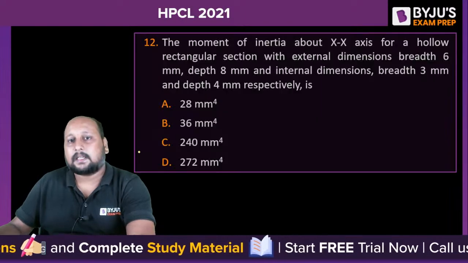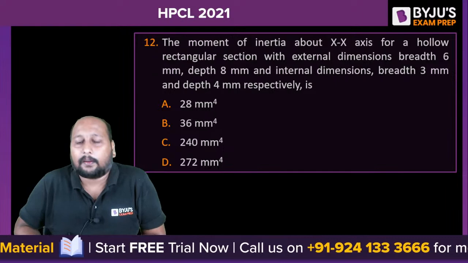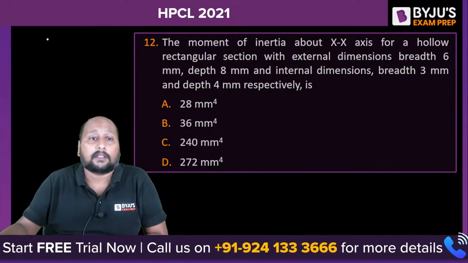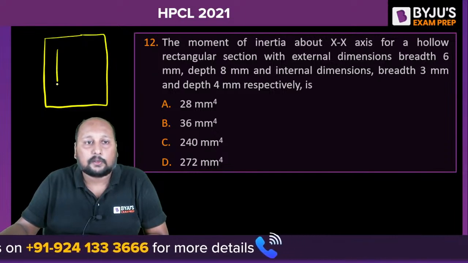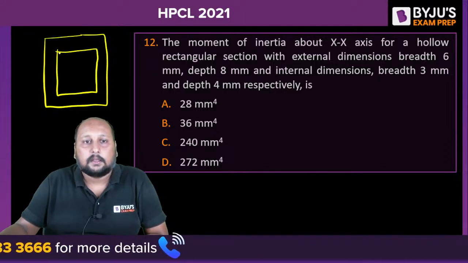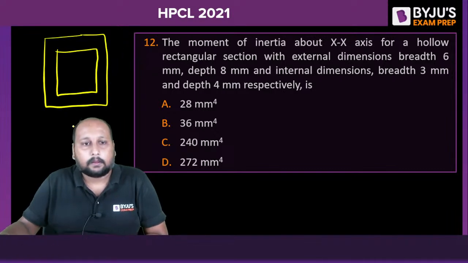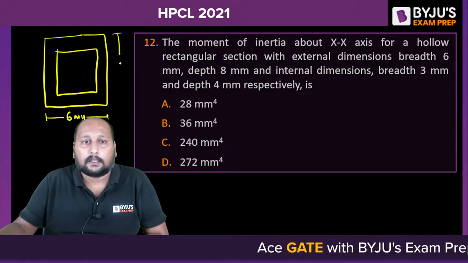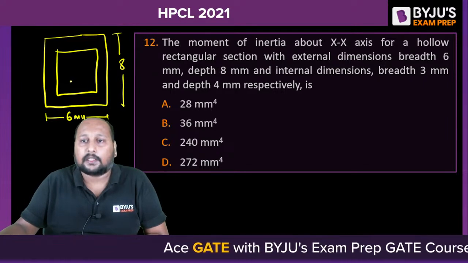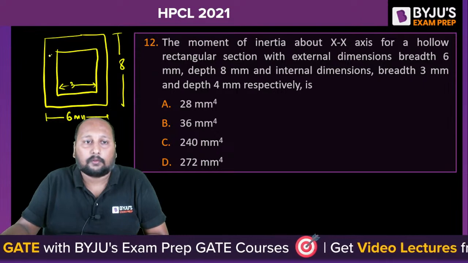Chaliye, next question. Question number 12 on the screen. From engineering mechanics, the moment of inertia about the x axis of a hollow rectangular section. So we are having a hollow rectangular section. Let me draw the dimensions also. Very easy. The external dimensions are 6 and 8. Very good. Chandra sir is also live with us. This is 6, this is 8, and the inner dimensions are 3 and 4. This is 3 and this is 4.